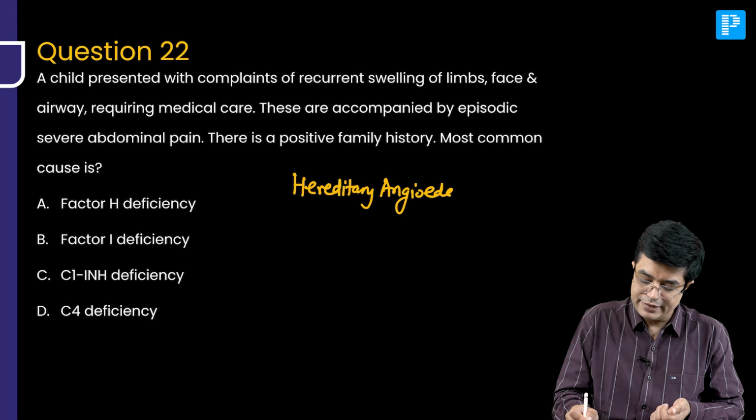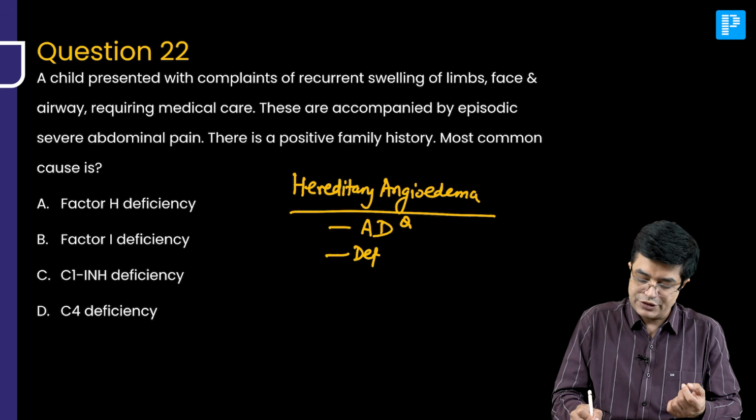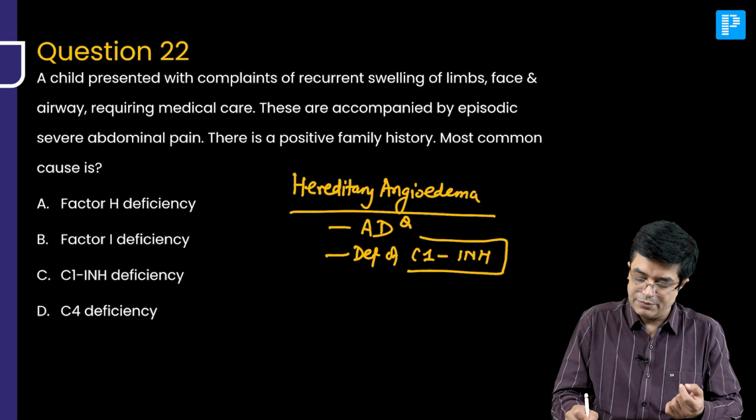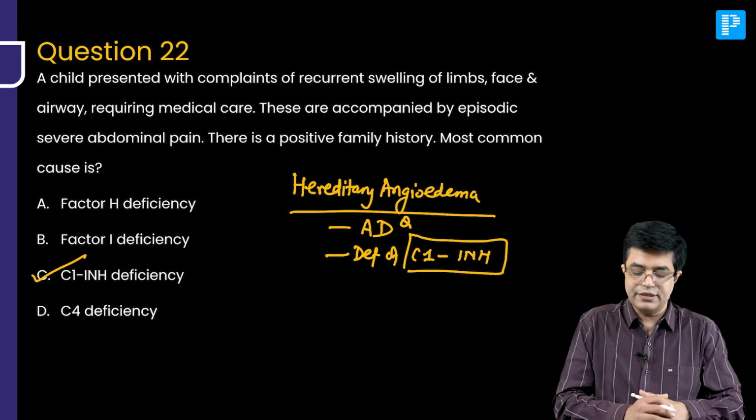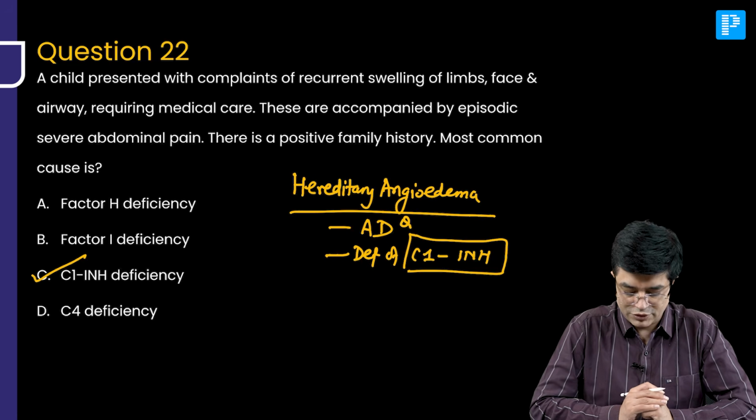Remember that hereditary angioedema is an autosomal dominant condition, and this is a previous year question of NEET super specialty. It occurs due to deficiency of C1-INH inhibitor. So, C1-INH deficiency is the reason, and recurrent episodes can occur in the patient. So, the answer to this question is C.